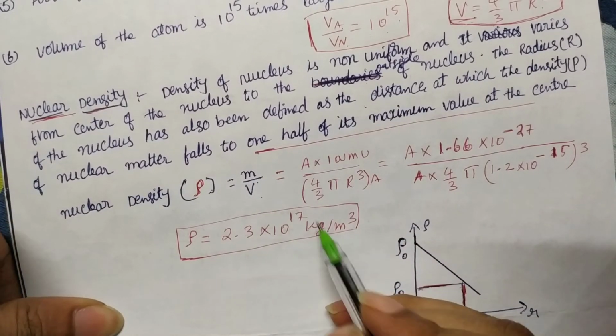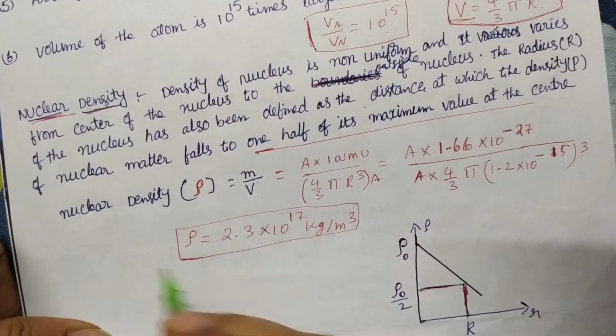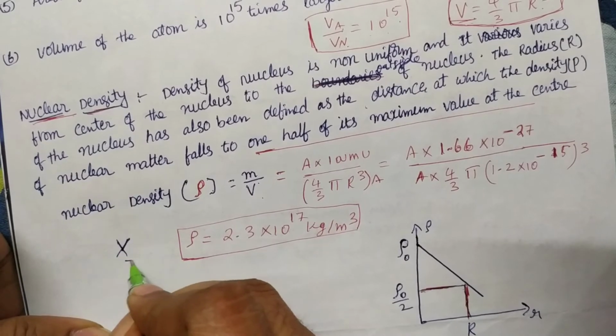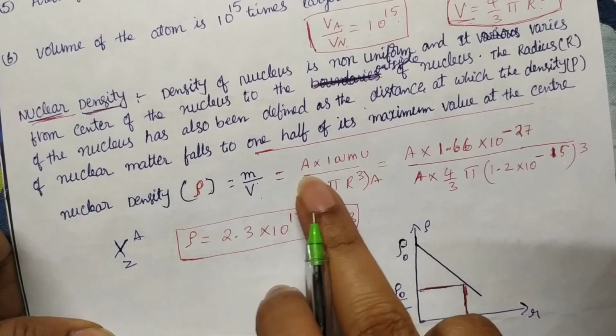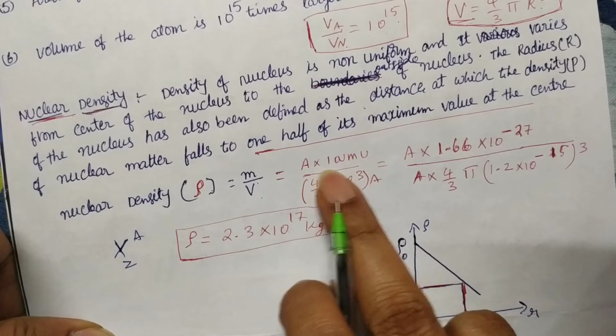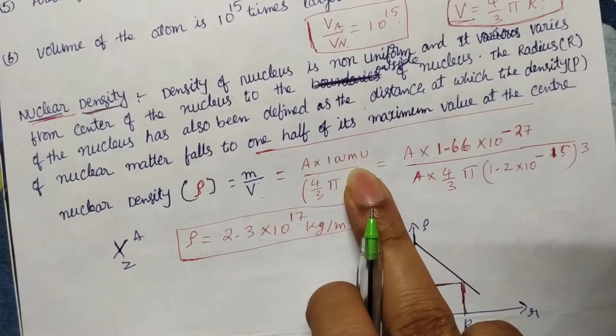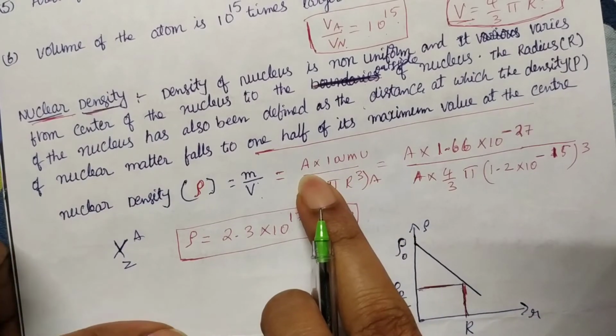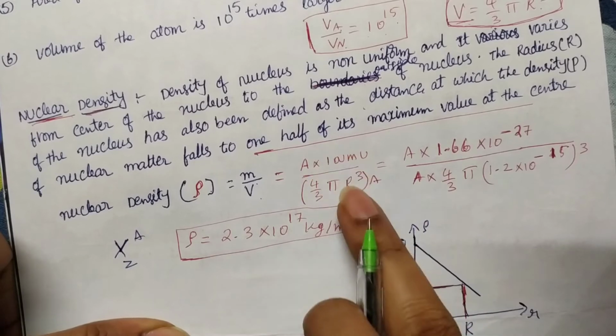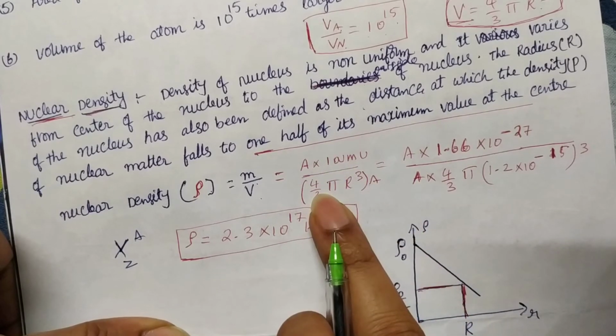Now if you want to calculate the nuclear density, you can write mass by volume. What is the mass? Suppose you take an element ZXA, where A is the mass number. Mass number means mass number into 1 AMU. What is 1 AMU? For one particle, either proton or neutron, how much mass is there? That into the number of protons and neutrons. What you get is the total mass by total volume.